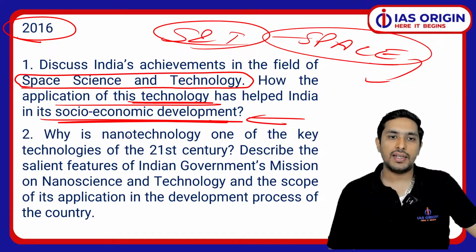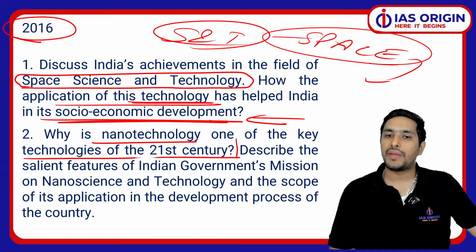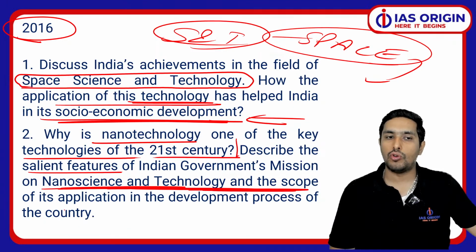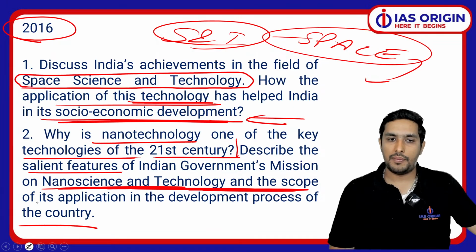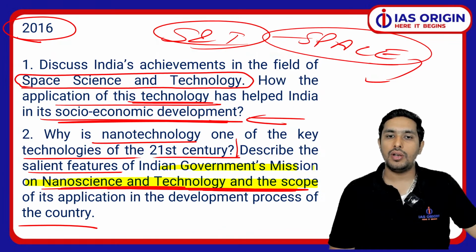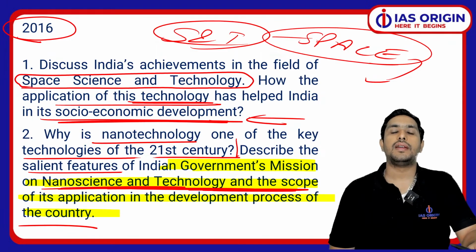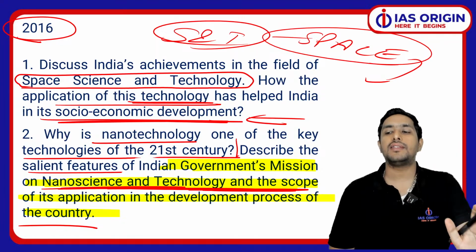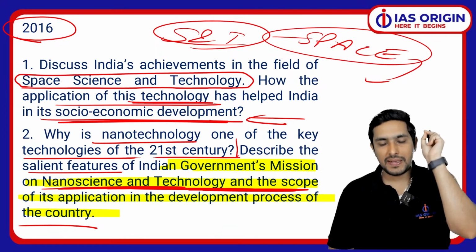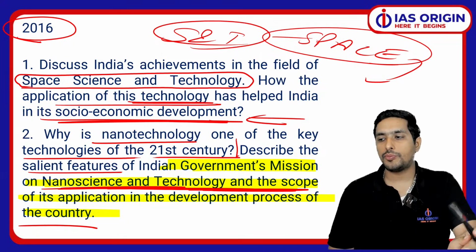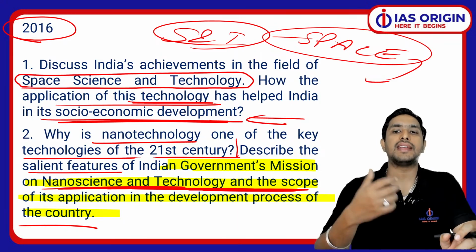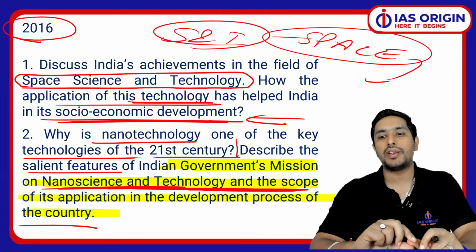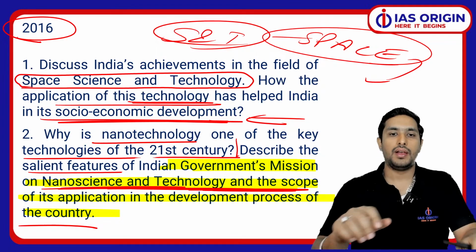2016 में we had a question: why is nanotechnology one of the key technologies in the 21st century? Describe the salient features of the government's mission on nanotechnology and the scope of its application. That is important because we have a proper government mission on nanotechnology. Here you can't write anything under the sun. Here you have to write a specific answer. You are supposed to be very specific about how exactly you are framing your answer. That is becoming very important. ये थोड़ा सा ध्यान में रखना.